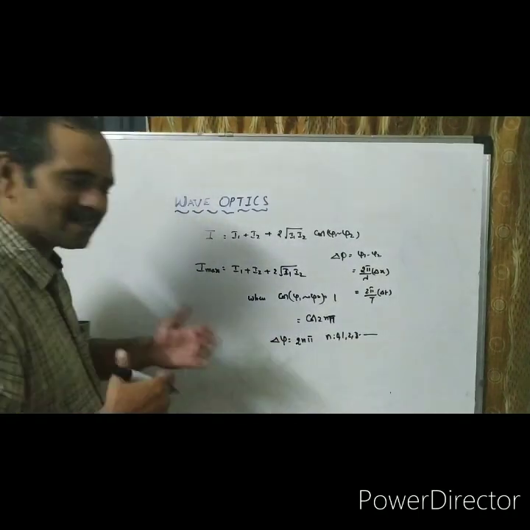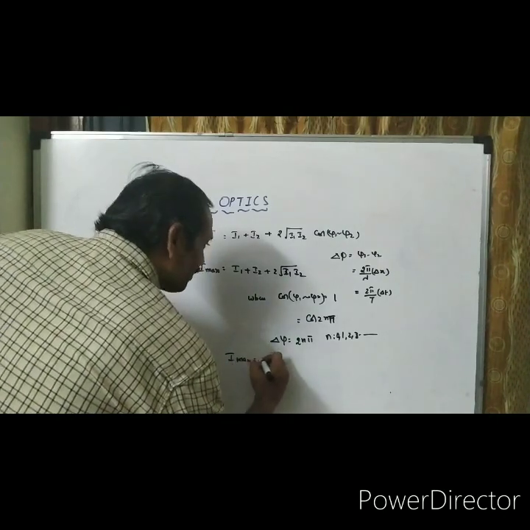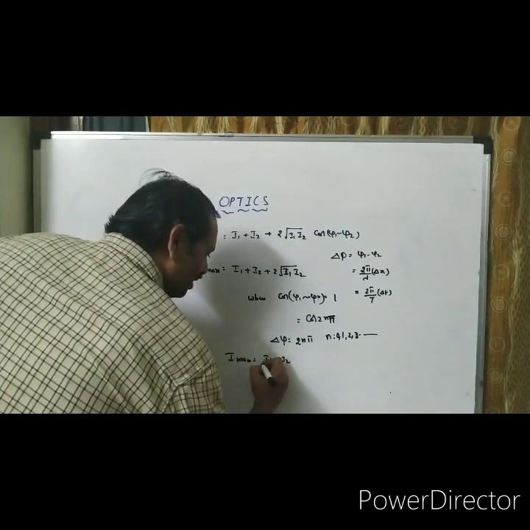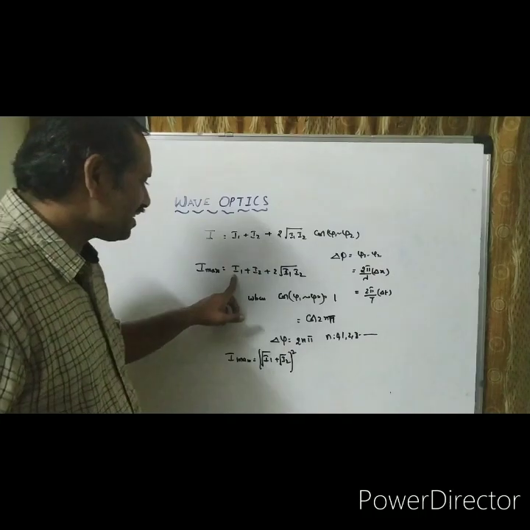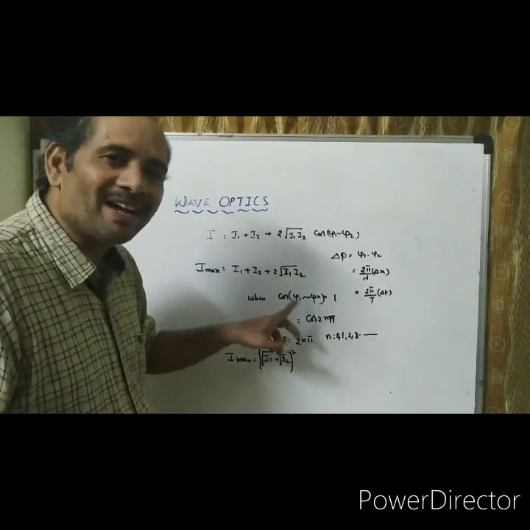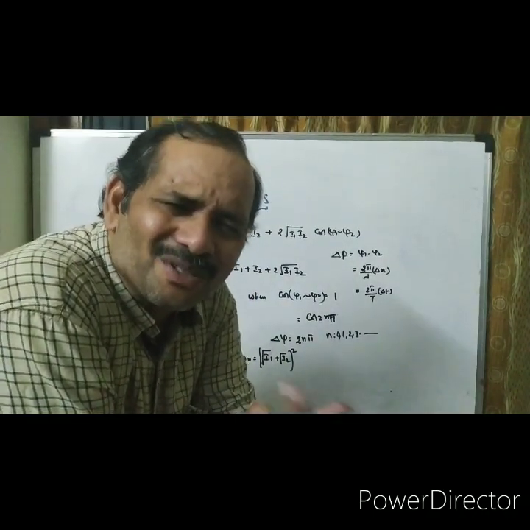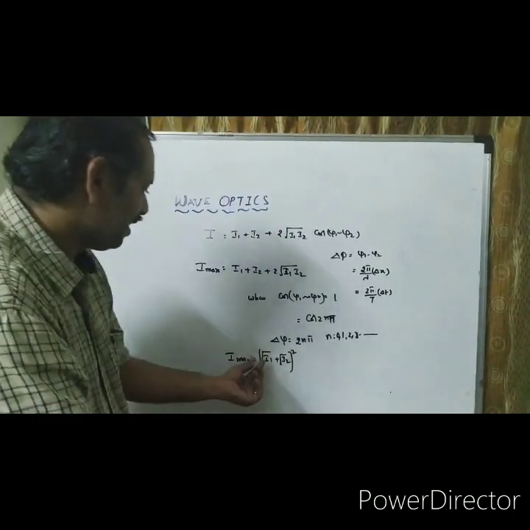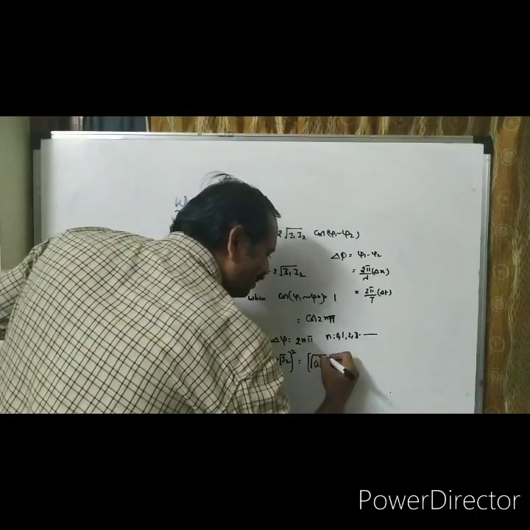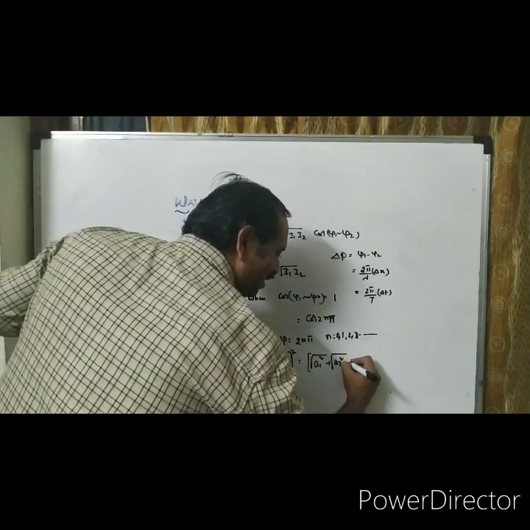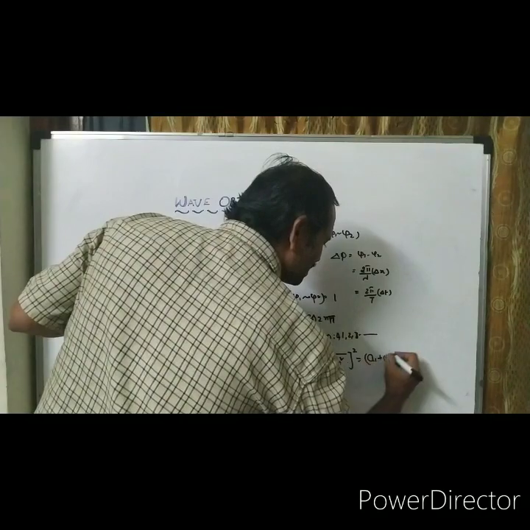Next you may get it out like this. Imax is how much? I1 plus I2 plus 2 root I1 I2 is the maximum. I can write it like this: root I1 whole square plus root I2 whole square plus 2 root I1 I2. A plus B whole square, that is root I1 plus root I2 whole square. Or in terms of amplitude, A1 plus A2 whole square.